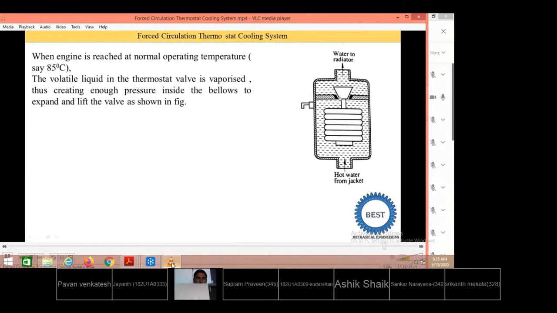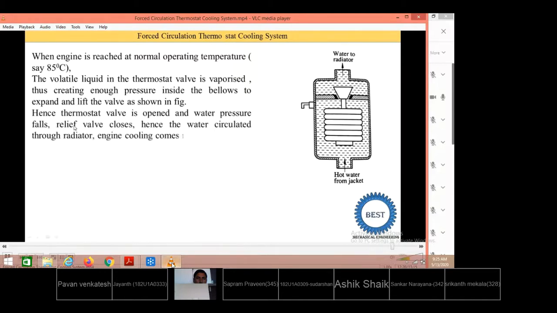Okay. So here you see this is a valve seat and the valve, there is a certain space. So water starts to transfer from the water jacket to this radiator. Hence the thermostat valve is open and the water pressure falls. Relief valve is closed. Okay, means when this valve is open, the pressure starts to reduce inside the water jacket. So water pressure falls, relief valve is closed, hence the water is circulated through radiators and engine cooling comes in action.